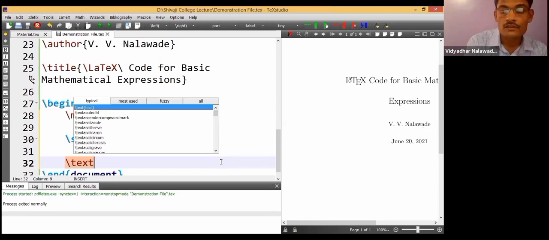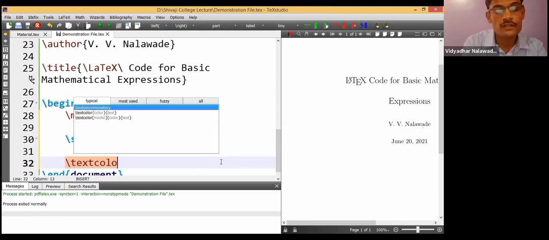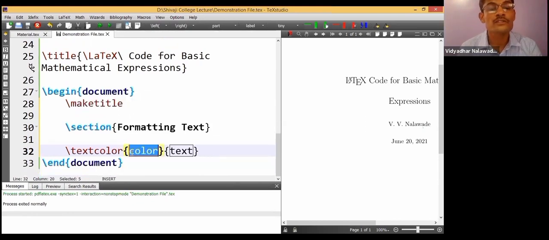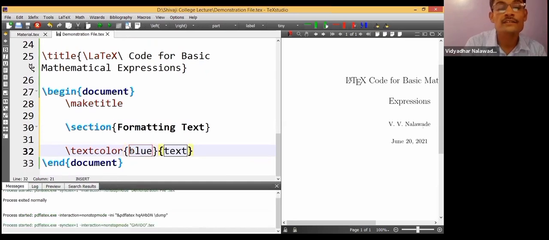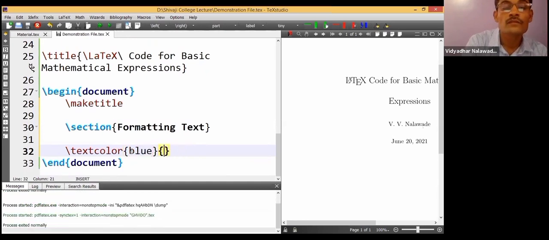Backslash textcolor is the command. Automatically, it prompts us to use this syntax. If I enter it here, we must enter the color, let's say blue, and the text.